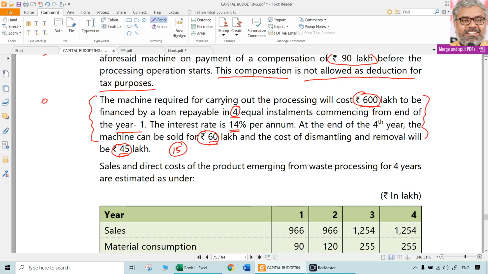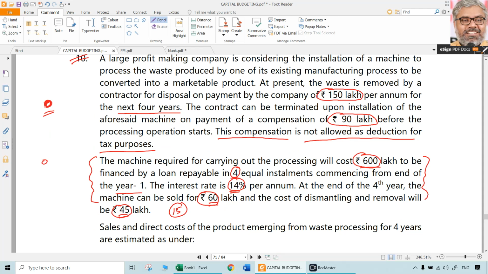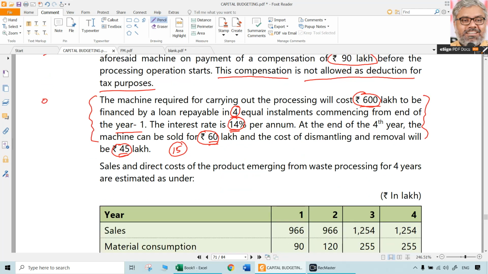And another point to be noted is there is interest cost also which is associated with this. So as good as, though it is not really that, as good as a kind of hire purchase situation where you have to pay the installments and interest also. Under normal circumstances, when the initial cash outlay already is there, we ignore the finance cost. That is different. But in this particular case, we cannot ignore that. Why? Because the amount is not paid now. It is going to be paid in 4 installments. Of course, interest also has to be paid.